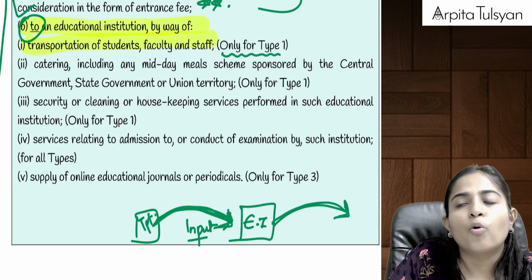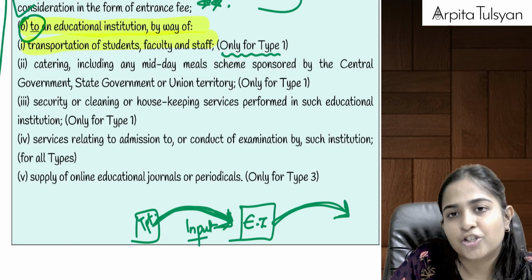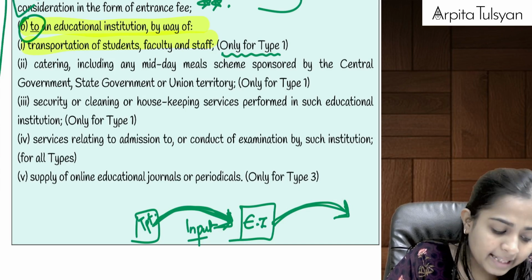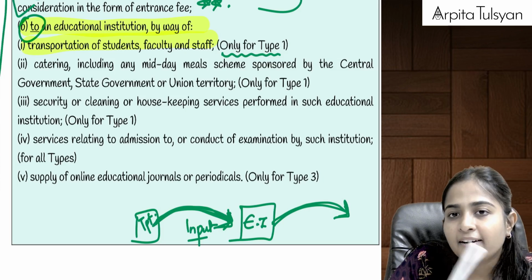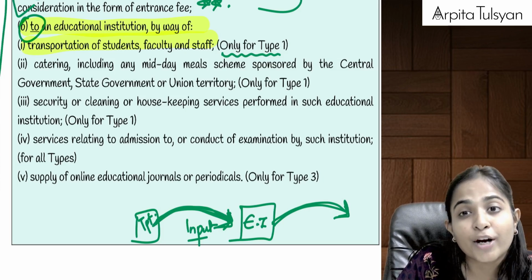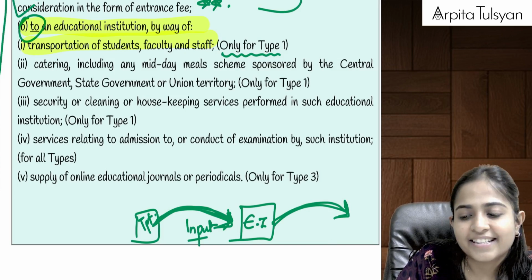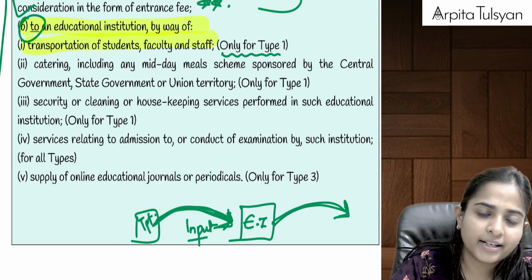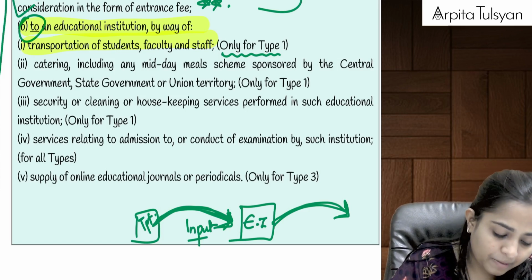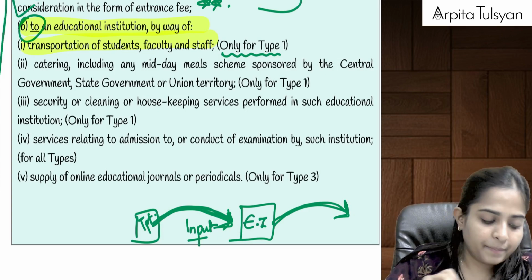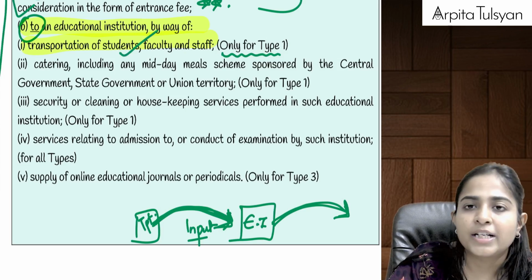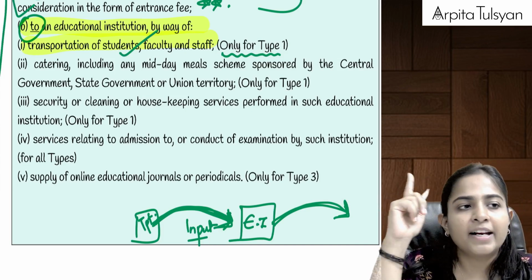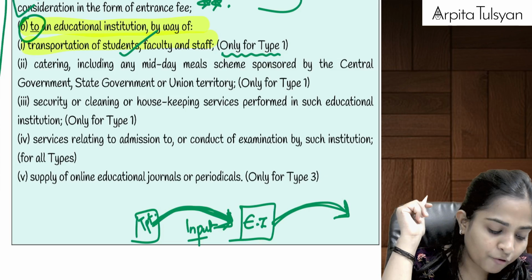This will be exempted only for type 1 educational institution. Type 1 means up to higher secondary school. It is exempted only for them. So if we are availing any transportation services and providing them to our vocational course students, then in that case such service will not be exempted. Means if it is provided by a vocational institute to its students, then this inward service will not be exempted. So transportation of students, faculty, and staff, if we have taken this service from any transportation company for a type 1 educational institution, it will be totally exempted from GST.